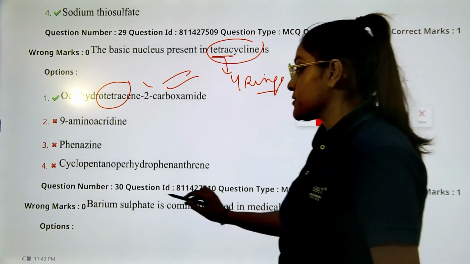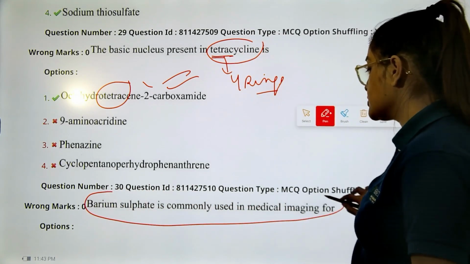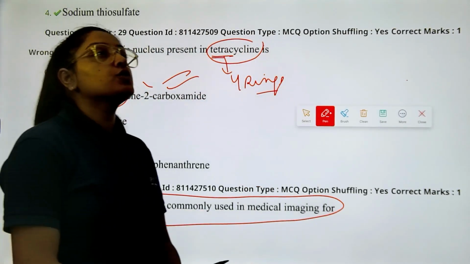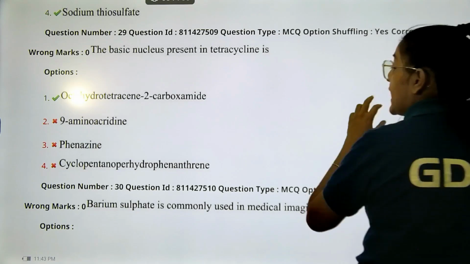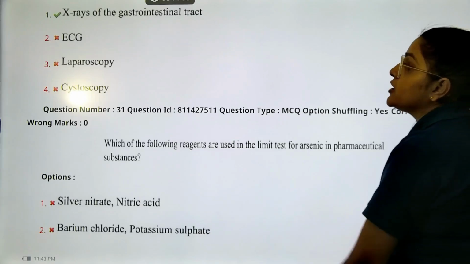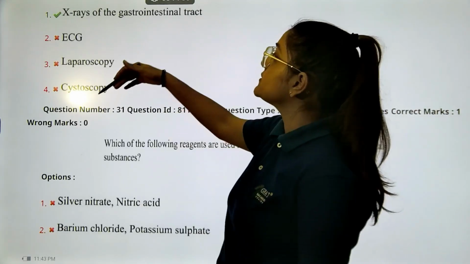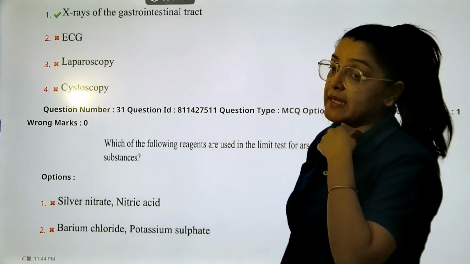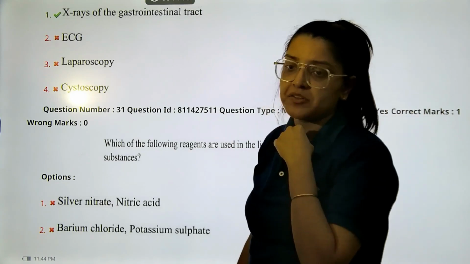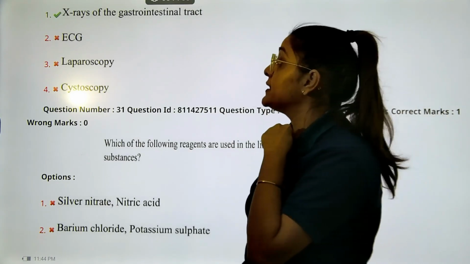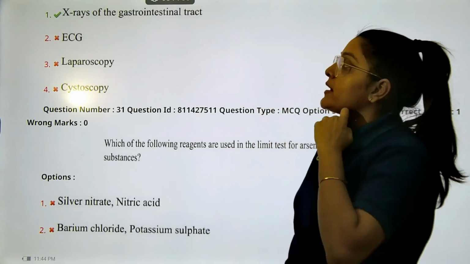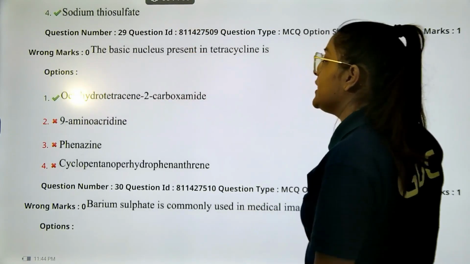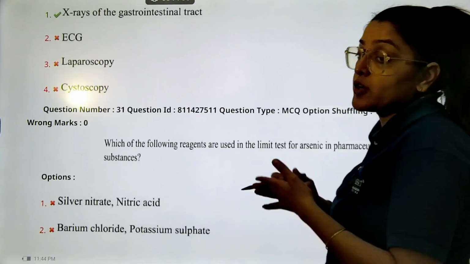Okay. Next, barium sulfate is used in medical imaging for. So medical imaging generally has diagnostic purposes, right? So in the options we have X-rays of the gastrointestinal tract, which is for diagnostic purposes. We have the correct answer already. ECG, no. Have you ever seen it used in ECG? No. In laparoscopy, no. In cystoscopy, no. The correct answer for the diagnostic feature is X-rays of the intestinal tract, whereby barium sulfate is used for the imaging, right?